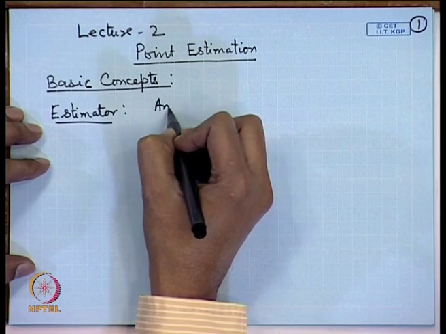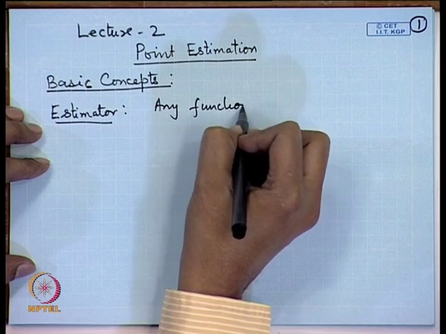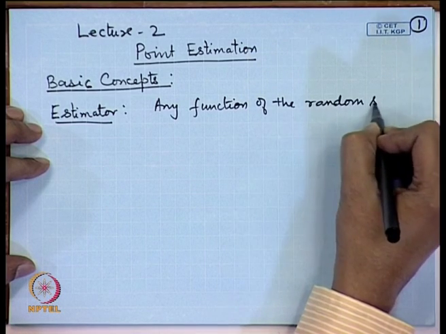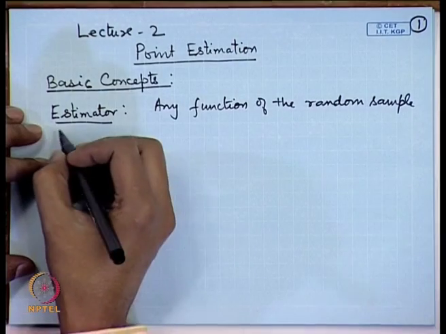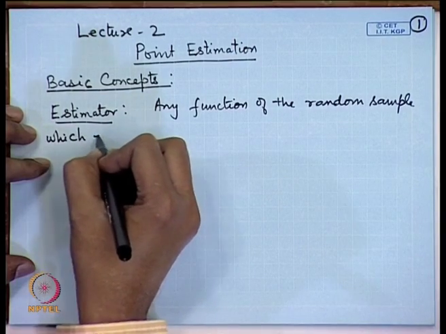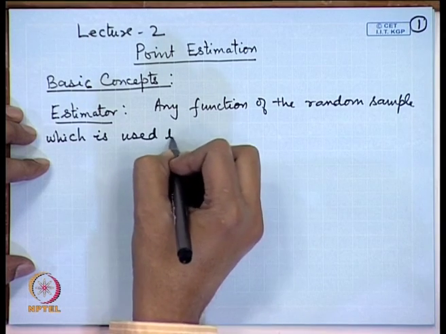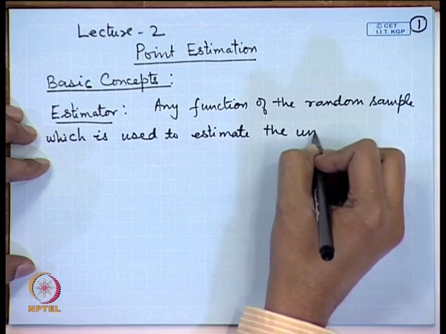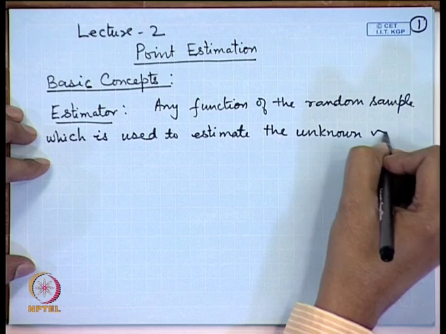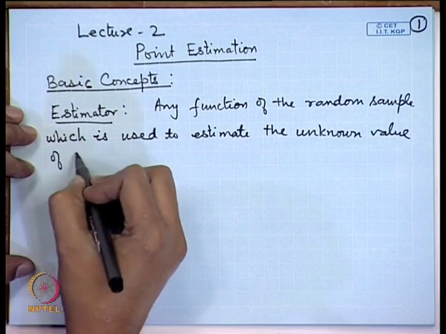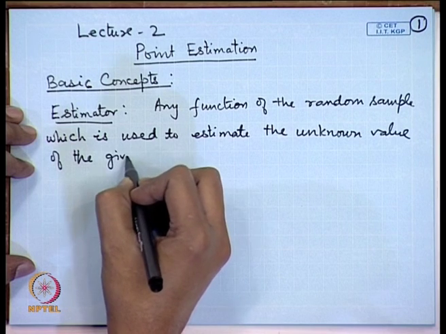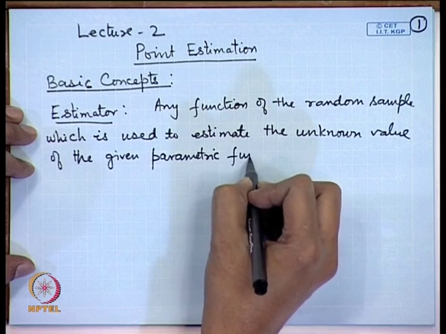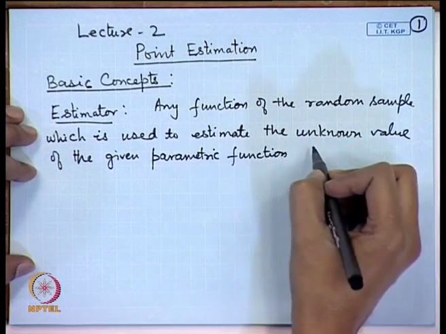Any function of the random sample which is used to estimate the unknown value of the given parametric function is called an estimator.